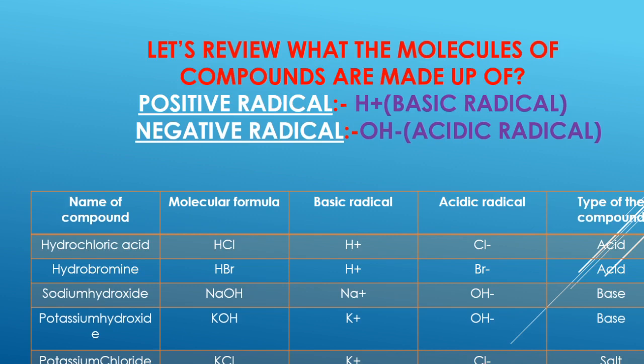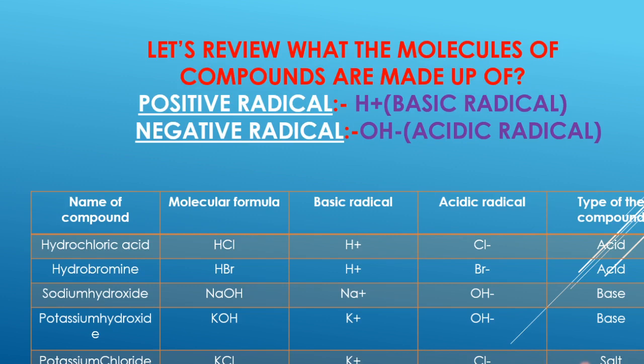But in this case, we are not able to see the positive H+ basic radical, as well as we are not able to see the negative OH- acidic radical. So in this case, what can we say? A substance which contains neither H+ basic radicals nor OH- acidic radicals has been termed what? It has been termed a salt.